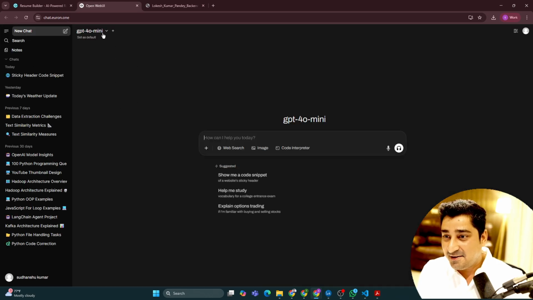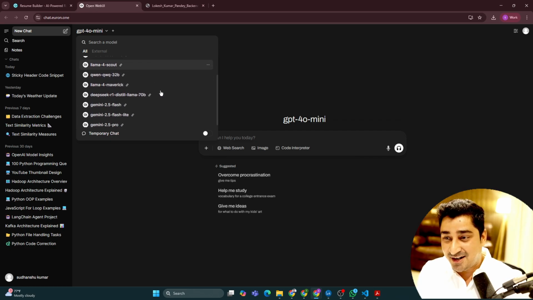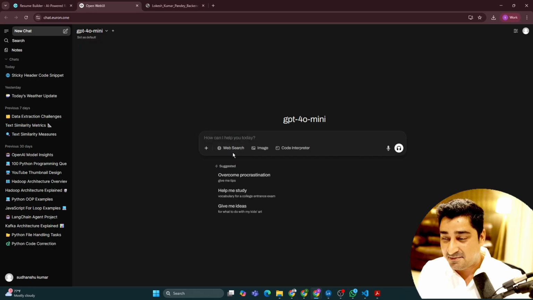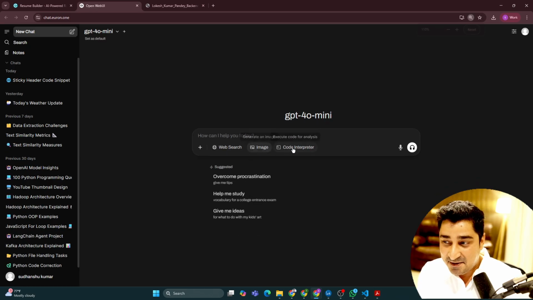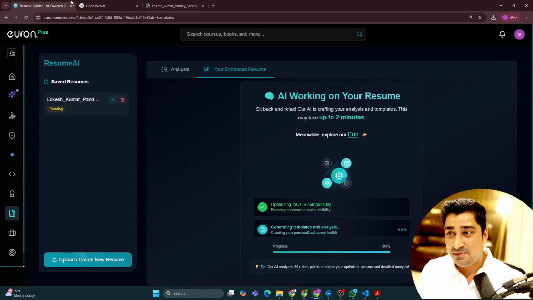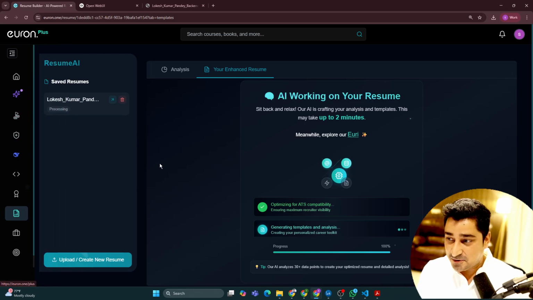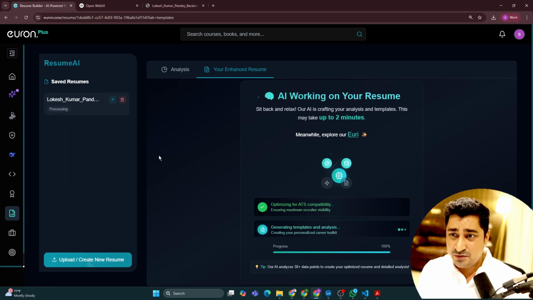Where you will be able to get all kinds of models, whether it's GPT, Llama, Mistral, Qwen, DeepSeek, Gemini, everything you will be able to do. You will be able to generate images. You can try to run code inside it. You can try to even do a web search, a real-time search. All these things you can try to explore, or maybe some other offerings from Euron you will be able to get. Even as a free user, you will be able to do the analysis of one resume. As a paid user, there is no limit at all, right? So if you have Euron Plus, in that case, you don't have to worry about it at all.